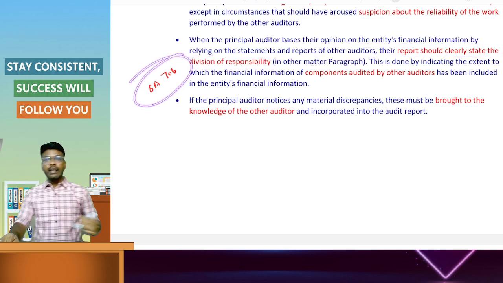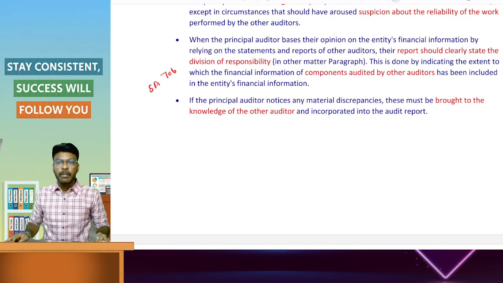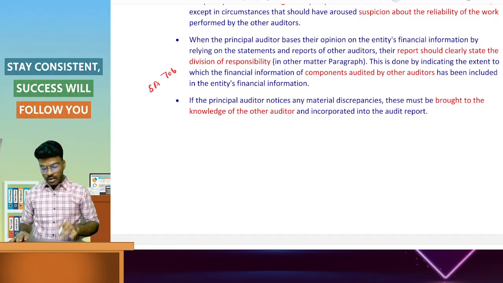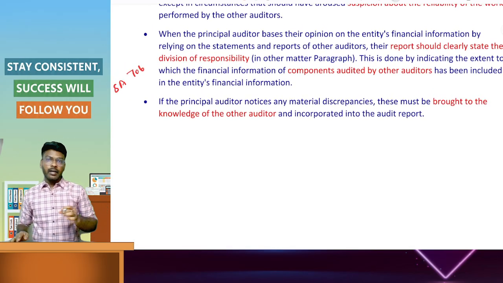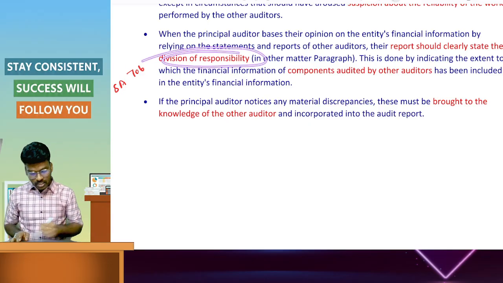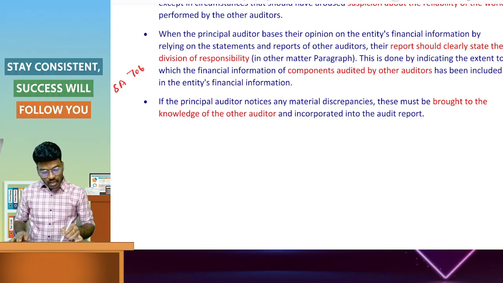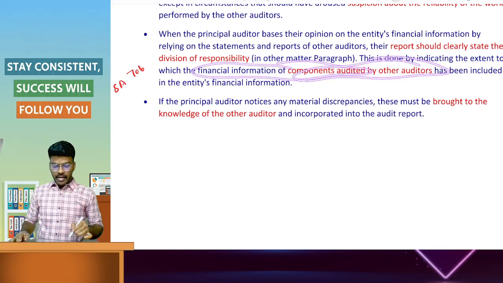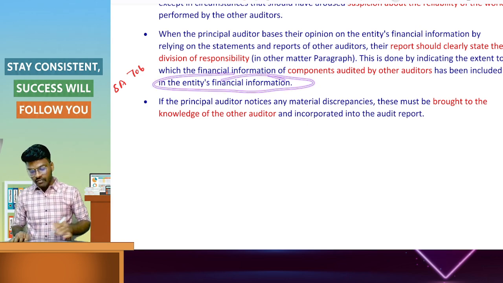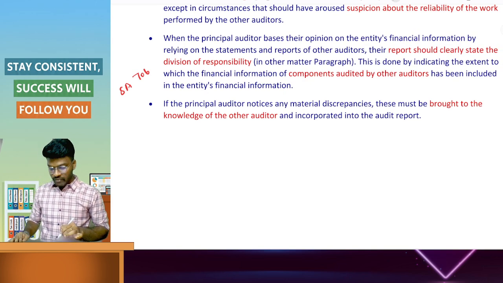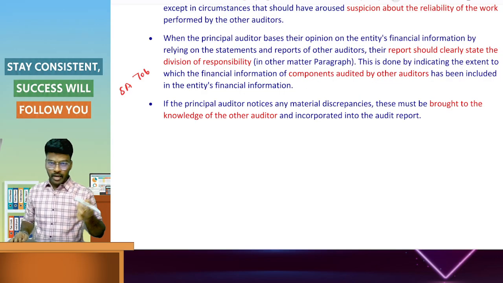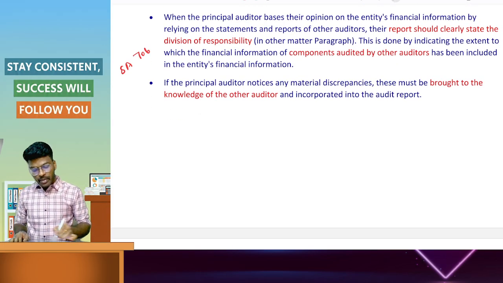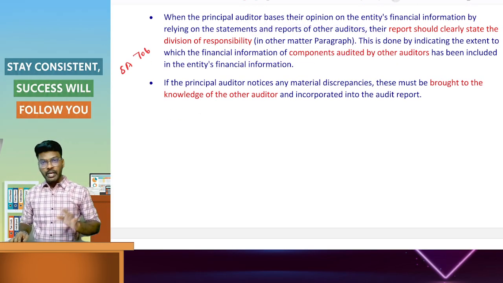As per SA 706, use emphasis of matter paragraph and other matter paragraph. As per 706, the principal auditor has to refer to the work of the other auditor and the division of responsibility in the report. This is done by indicating the extent to which the financial information of components audited by the other auditor has been included in the entity's financial information. This was asked in the September 2025 examination. That is covered in group audits, where the detailed discussion is. It should be in the other matter paragraph. It should be included.